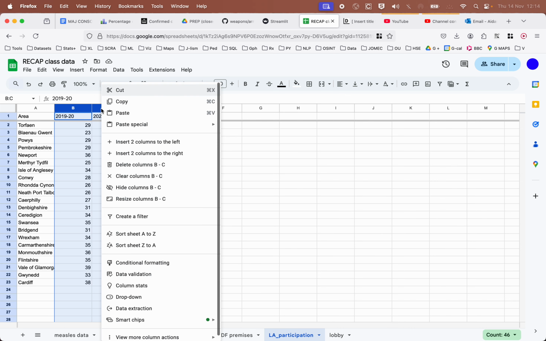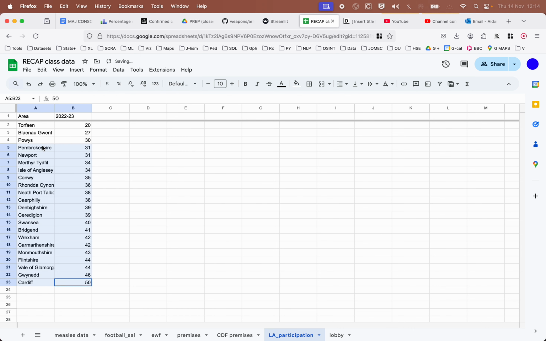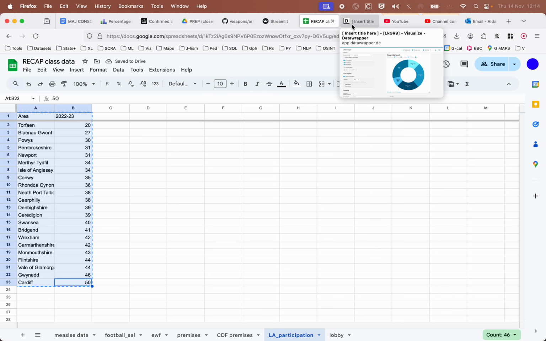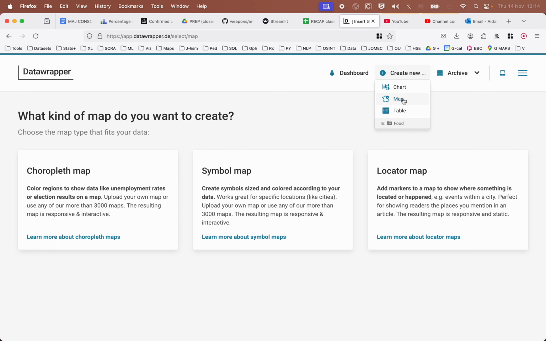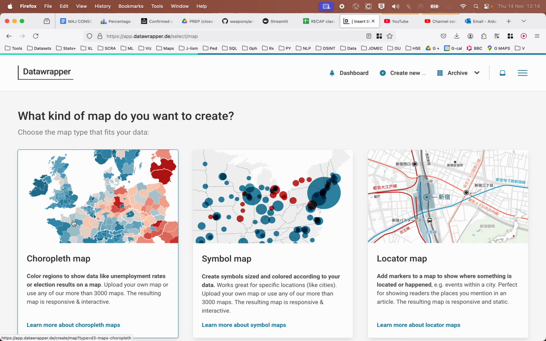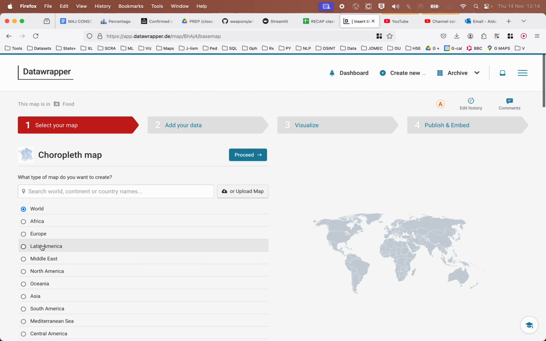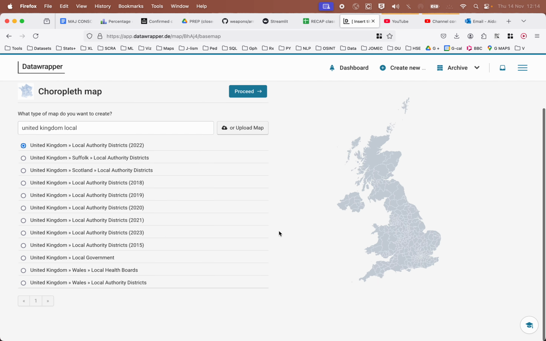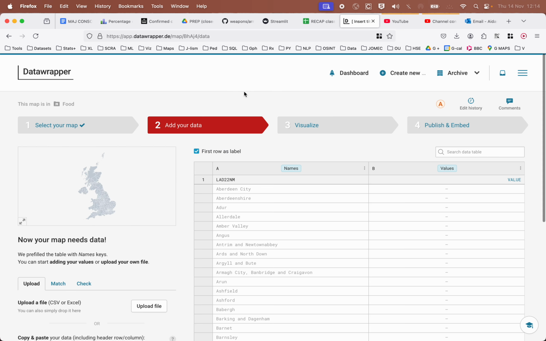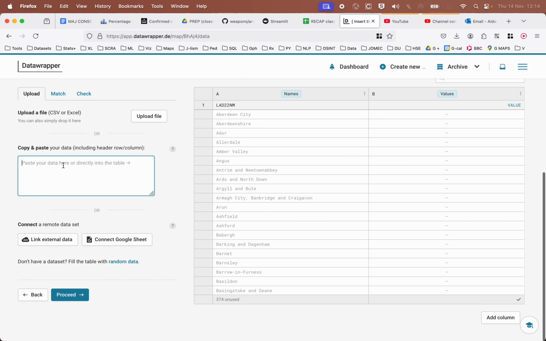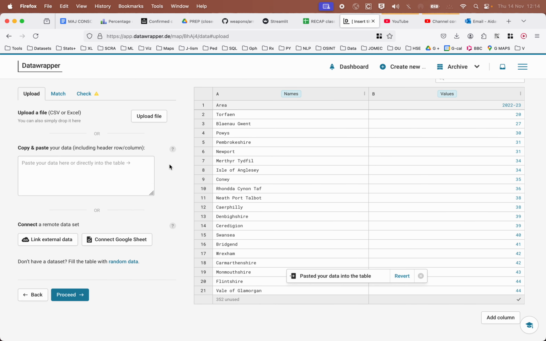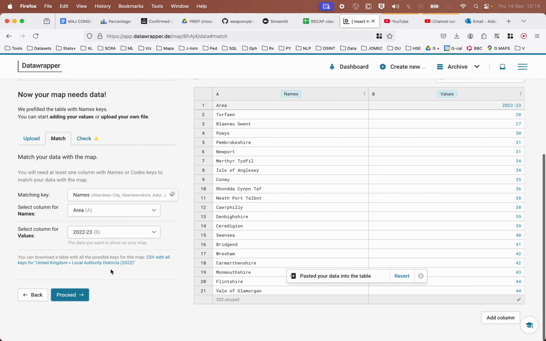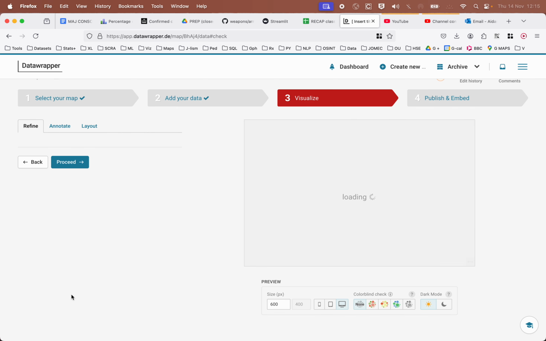So I'm going to delete those 2, and then I'm going to take this. I'm going to drop this into a new map. What kind of map? It's a choropleth map, because we're going to be dealing with areas. It'll be United Kingdom local authorities. So I'm going to write local. There we go. I think this should work. Local authority districts. And we can proceed. What will happen if we just paste them in like this? That looks okay. Proceed.